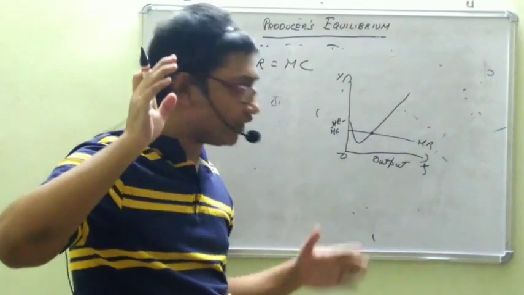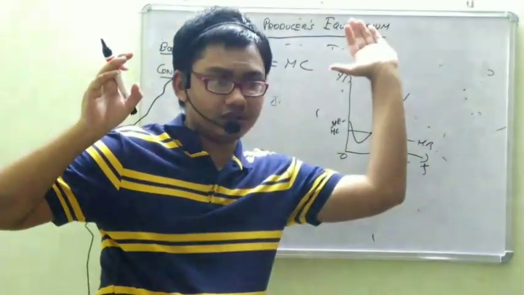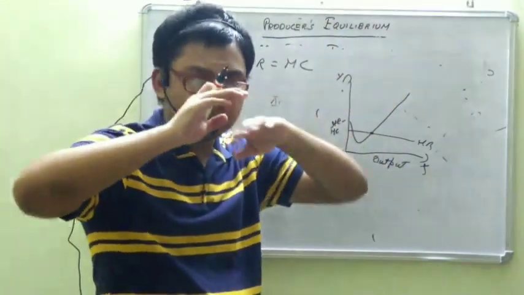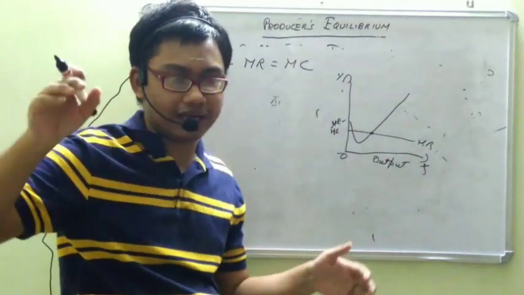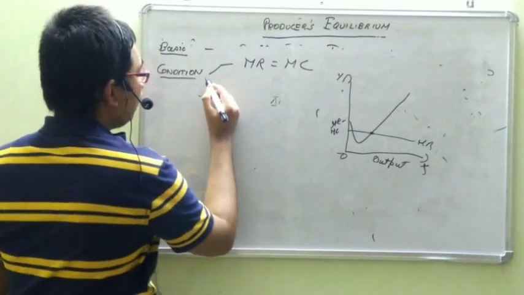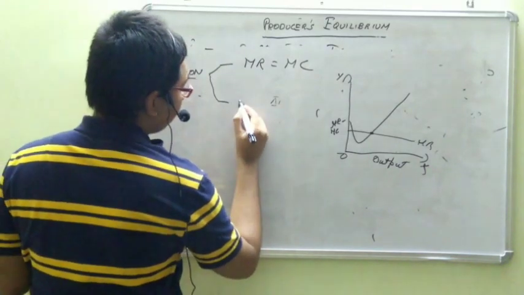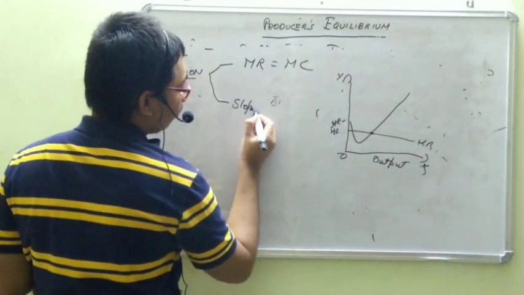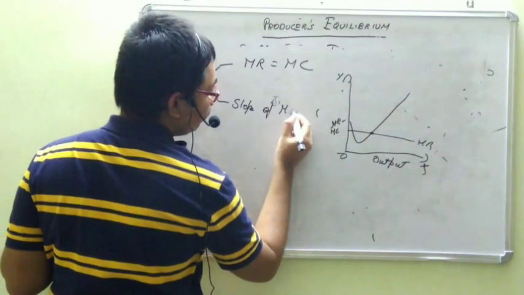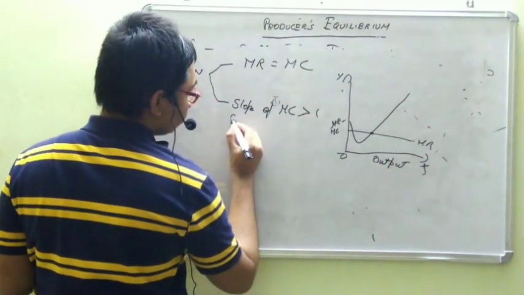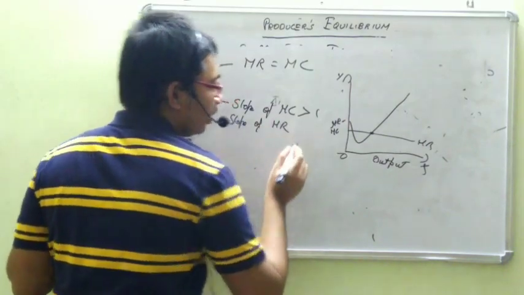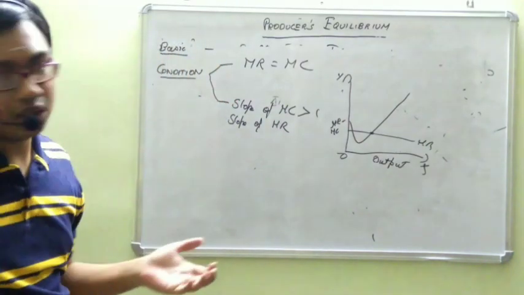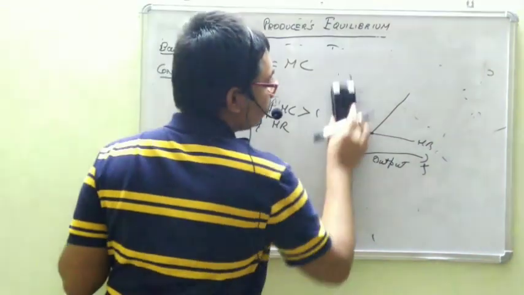Think of it. MC is positively sloped, and MR here is not sloping, it has zero slope because it is a straight line parallel to the x-axis. Therefore, generally, slope of MC is greater than slope of MR. Why? This is the only point of equilibrium.